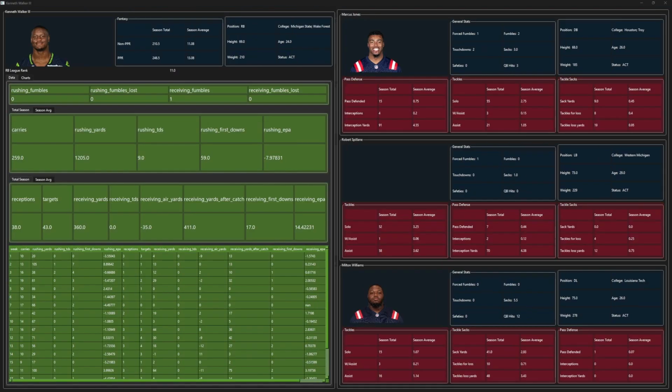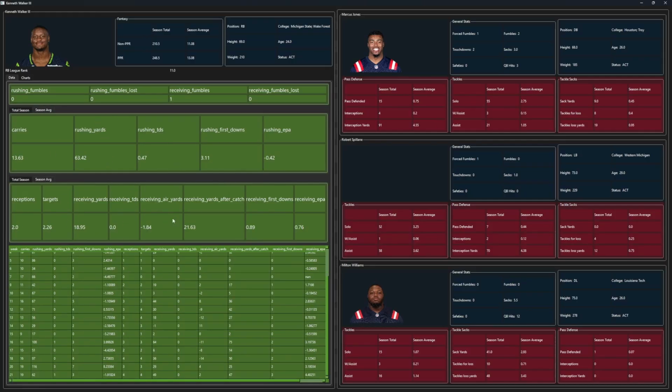Moving into the running backs, you have Kenneth Walker for Seattle. And unfortunately, the defense is not catered to match who the offensive player is, so these remain the same top 3 defensive players. So then you can keep going through the data if you need it there. But moving over to Kenneth Walker's averages for the season. And there's the second half of the week by weeks if you need it. And he's had no turnovers this season, so we'll go right to the charts.